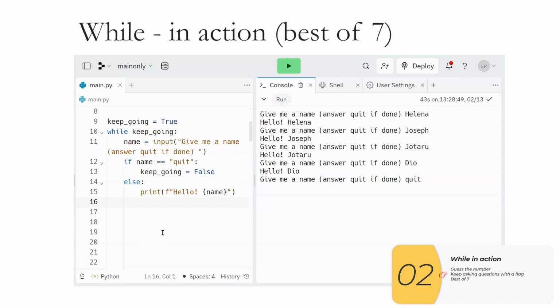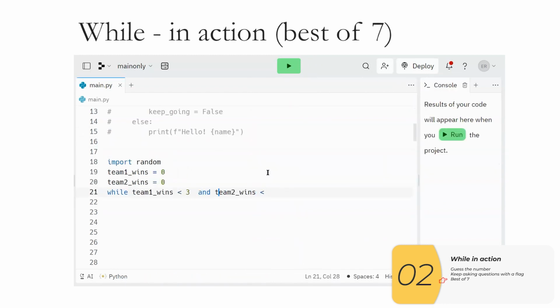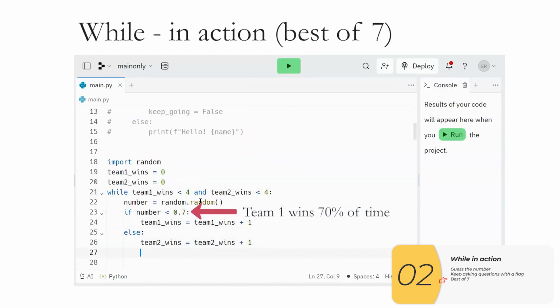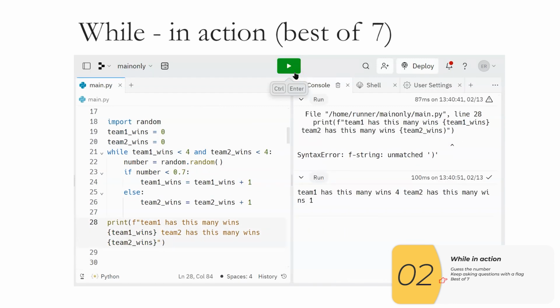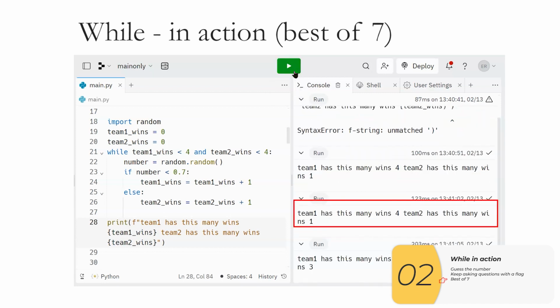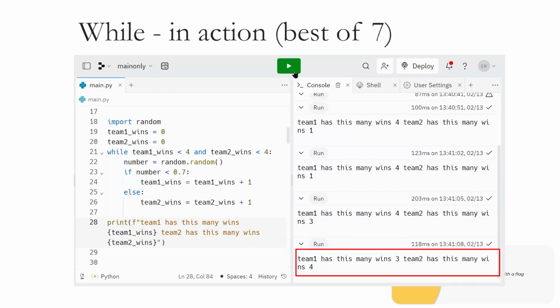The last example I'm going to show is a classic example when people are making APCSP create tasks, and that is the best of 7. A best of 7 simulation when one team is a lot better than the other. So one team will win 70% of the time, and the other team will win 30% of the time. So here I coded up a best of 7. In my first simulation, team 1 wins 4-1. Again, team 1 wins 4-1. Team 1 wins 4-3. Team 2 wins 4-3.